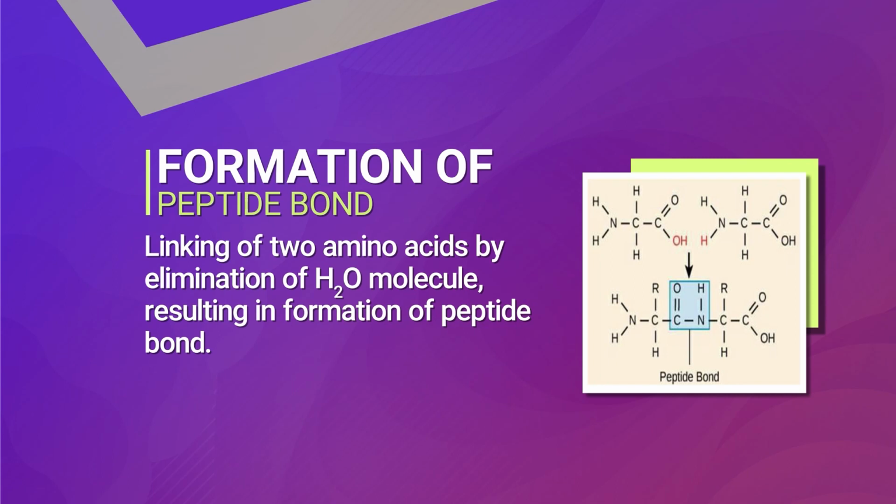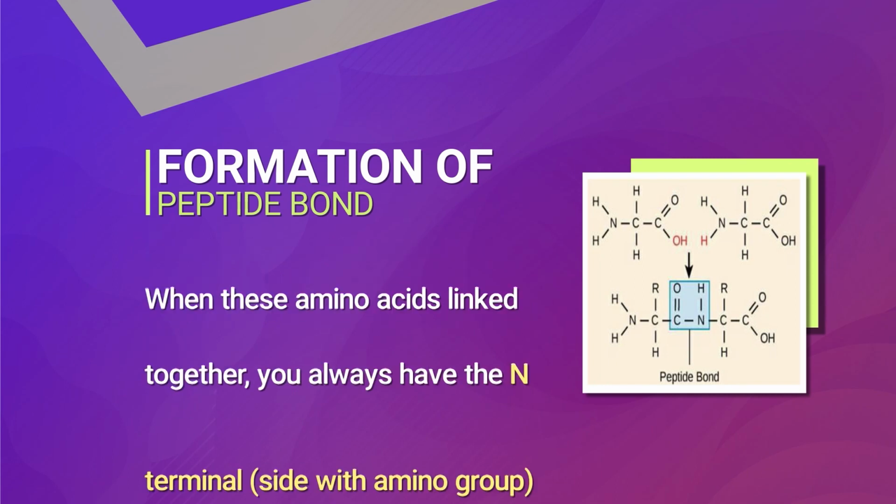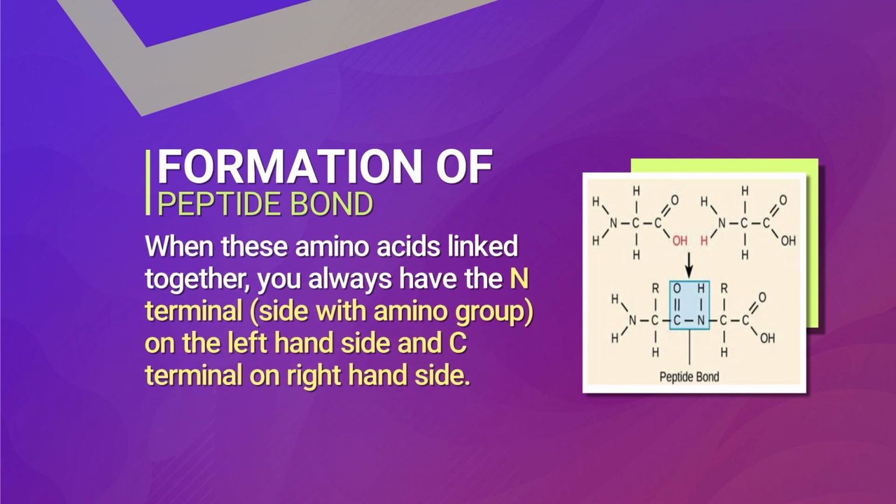If we see this in an image, from one amino acid the OH group, and from another amino acid the hydrogen, that is 2 H atoms and 1 oxygen atom, are removed from the structure of these 2 amino acids, and we get the formation of a peptide bond and a polypeptide chain of amino acids. When these amino acids link together, you will have the N terminal, the side with the amino group, on the left hand side, and the C terminal on the right hand side.